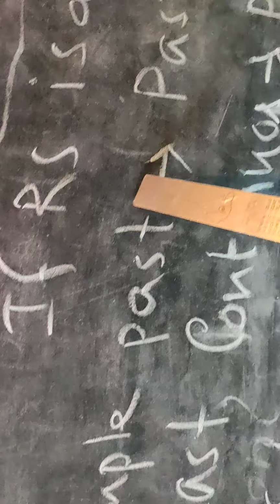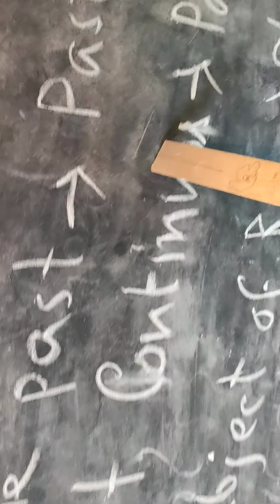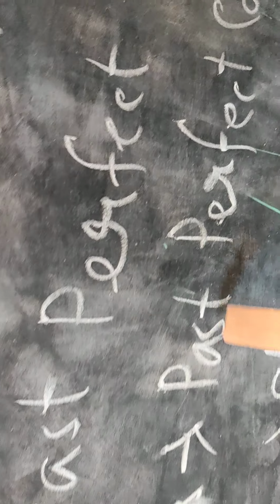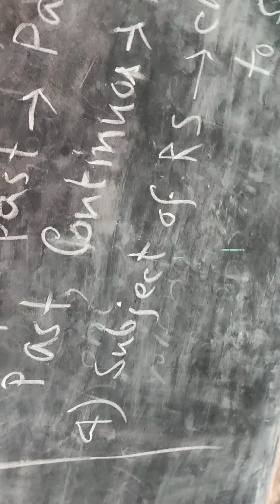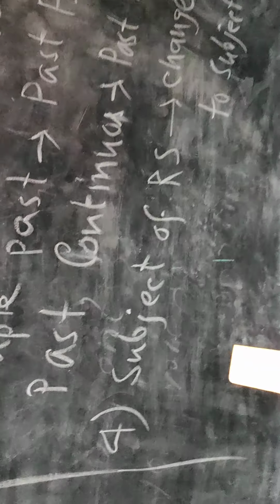For simple past, you should transfer to past perfect form. Past continuous is to be transferred to past perfect continuous. I will give you an example, then you will be clear.